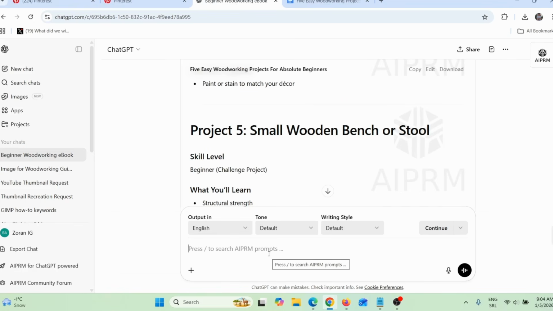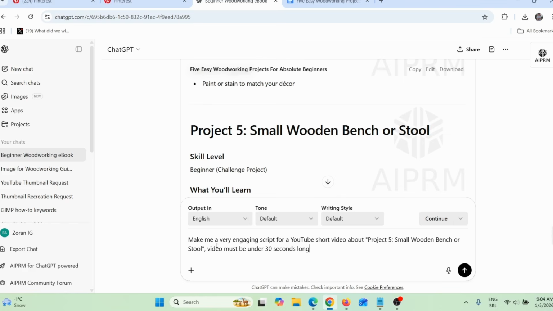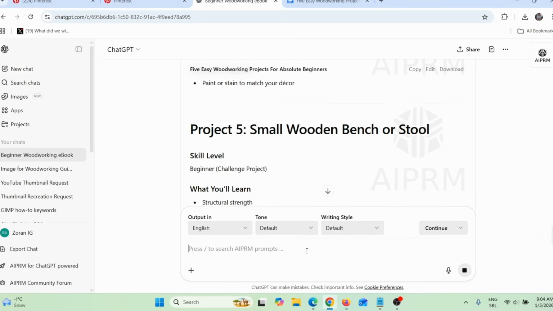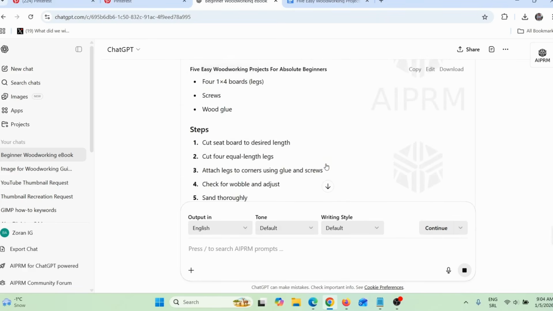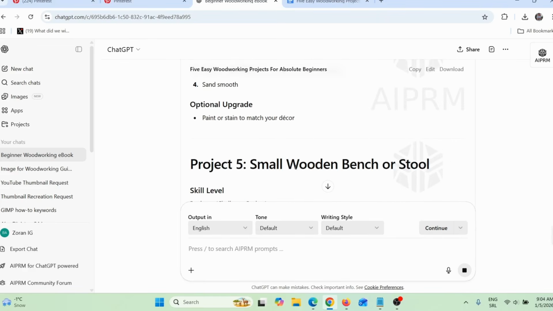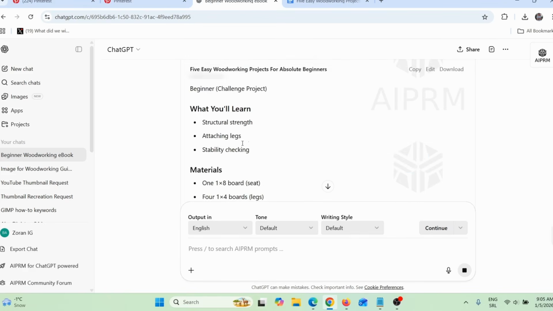So I can give it a new prompt. I can say something like this: make me a very engaging script for a YouTube short video about Project 5, small wooden bench or a stool. Video must be under 30 seconds long, and then press enter. Because when we go back here, you can see that this is project number 5. Here you can see project number 5, small wooden bench or a stool. So here you can see how this looks.